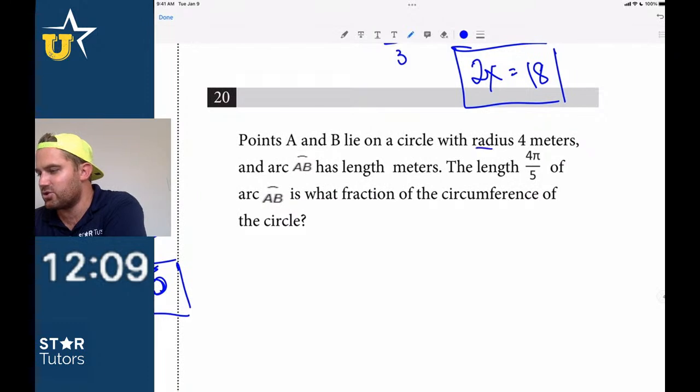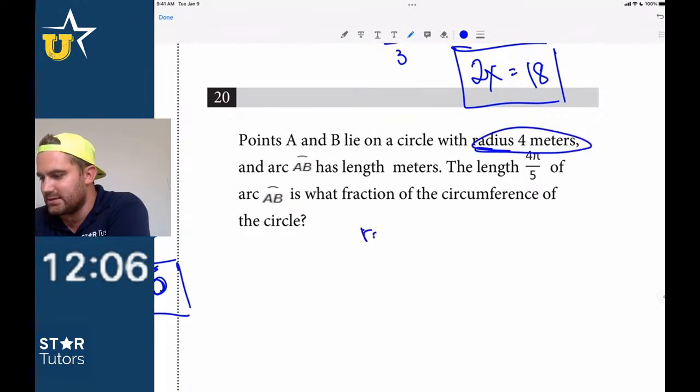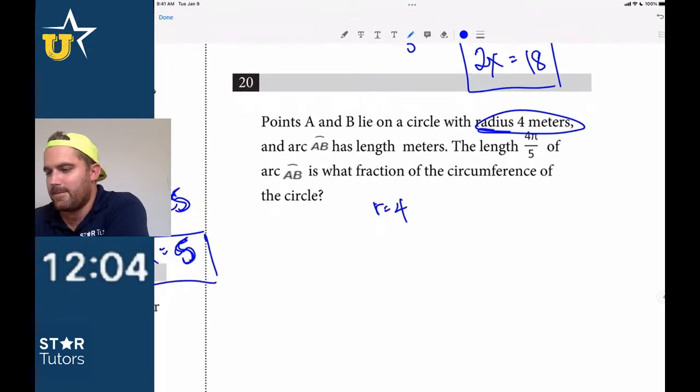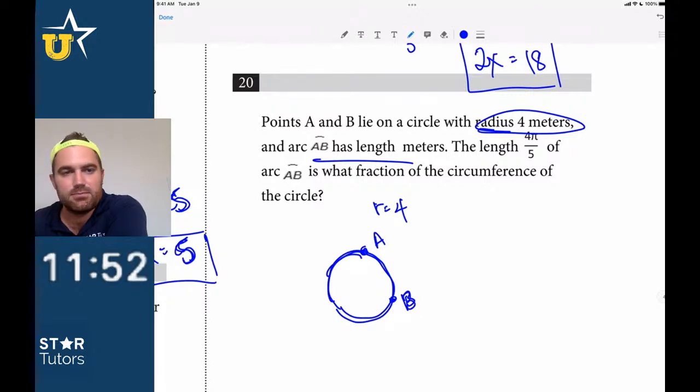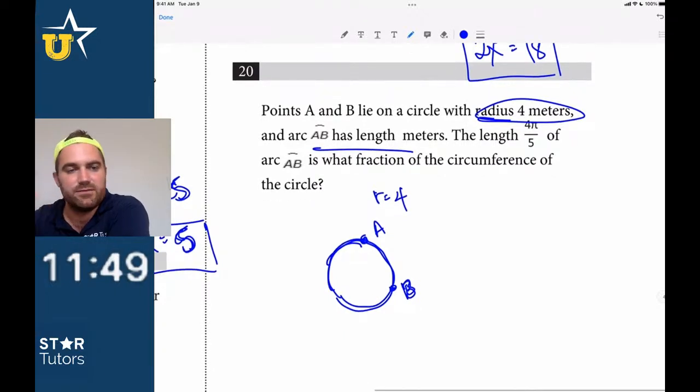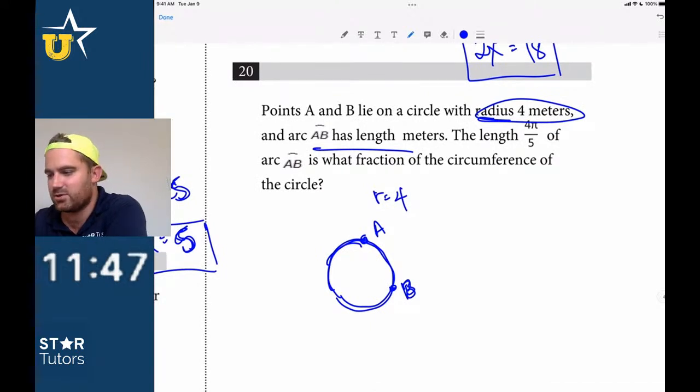Points A and B lie on a circle with radius of 4 meters. So just write this out, right? R equals 4. And arc AB has length, right? So it's just a circle with R equals 4. And AB, wherever that is on the circle, draw it out if you want to, right? So it's something like that. And the arc length is a certain percentage of the total circumference of the circle. The length of the arc is 4 pi over 5.